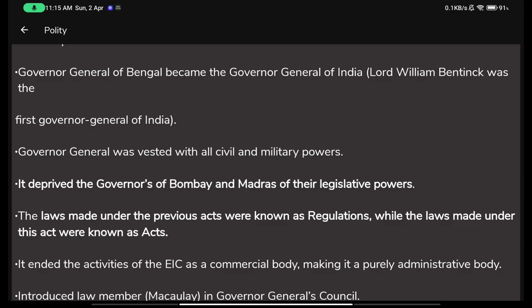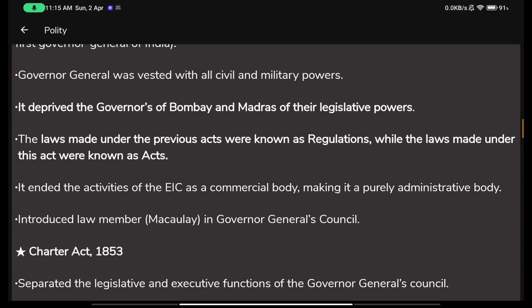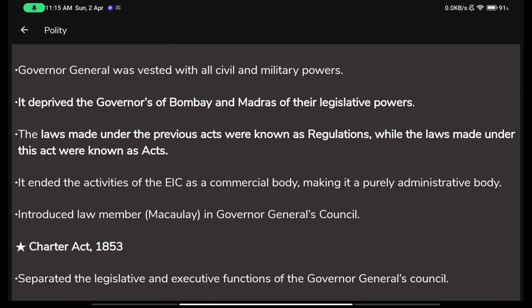They did not have any law-making power, and it was in fact given to the Governor General of India, the GGI, that is Lord William Bentinck. Don't remember that tick. It's Tink. So it's not William Bentinck, it's William Bentinck. It's only similar to tick, that's why I said to remember it that way.